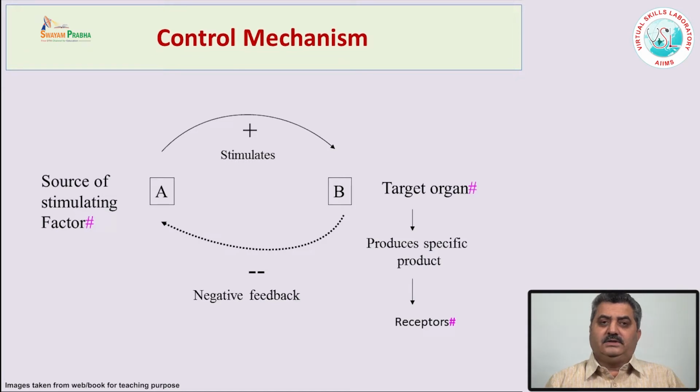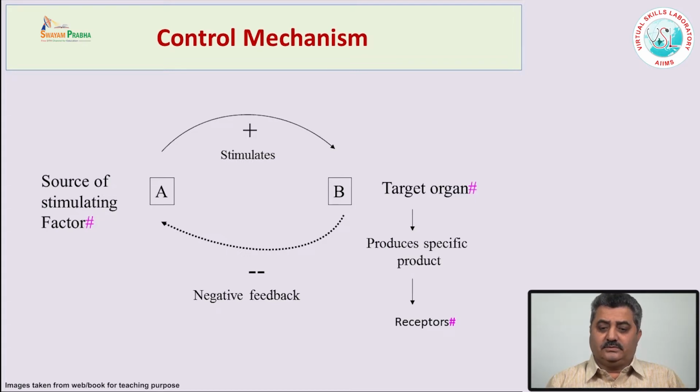There are releasing hormones or releasing factors secreted by the hypothalamus, which act on the pituitary gland and cause secretion of the trophic hormones, which act on the endocrine organs and secrete some hormones. These hormones go to the blood and act on the target organs. There are some receptors on the target organs. These hormones stimulate the second messengers,